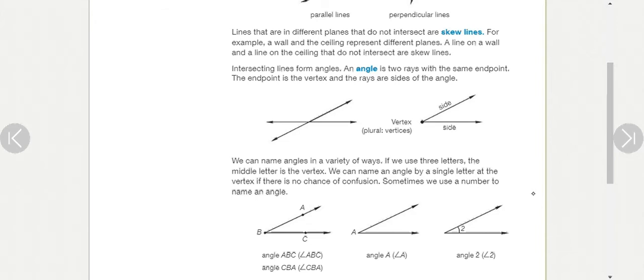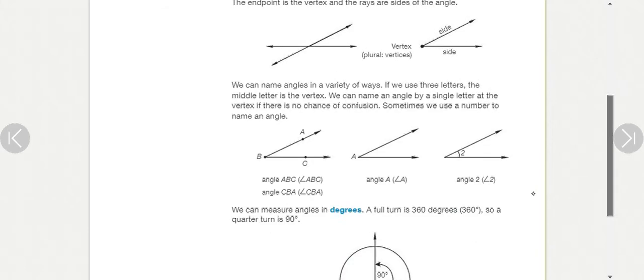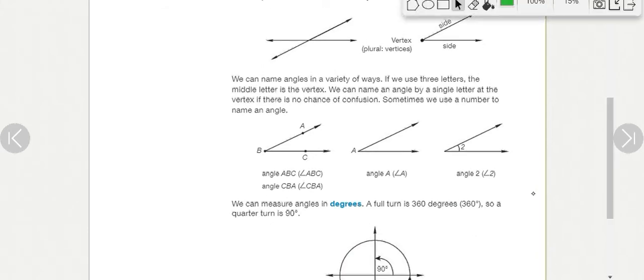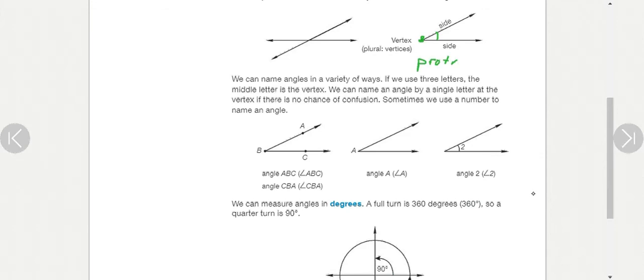They are skew. When you intersect lines, you form an angle. It might be 90 degrees, might not be. They meet at what's called a vertex. That is this point right here. A vertex is where the two lines meet, and you can measure that using a fun tool called a protractor. Why don't you grab that, pause the video, and make sure you've got one for the rest of this lesson. A protractor is a school supply that tells you the measure of angles. Maybe this measure is 30 degrees. Go ahead. You can check my estimate using your protractor right on the book or the screen here.